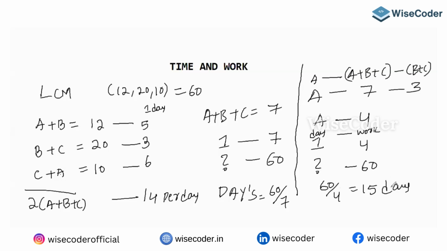This is how we got it: one day's work together is 7, B plus C is 3, so A is 4. Total work is 60, so that gives 15 days. Pause the video, try to answer this, and copy this.